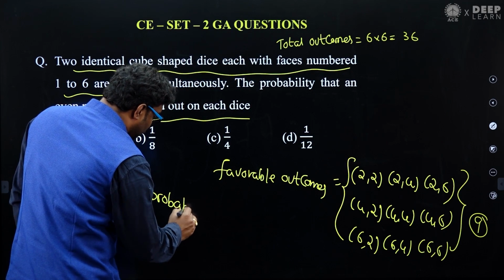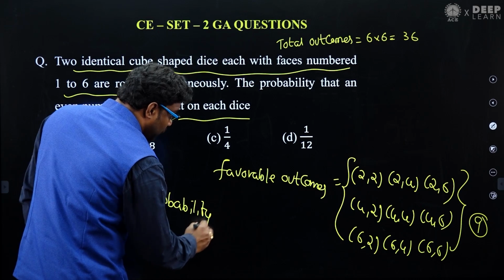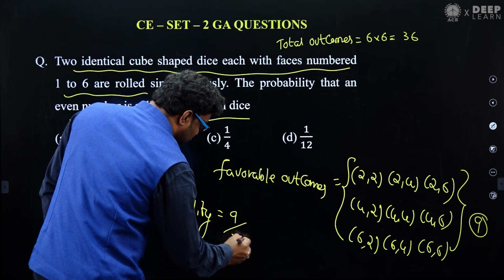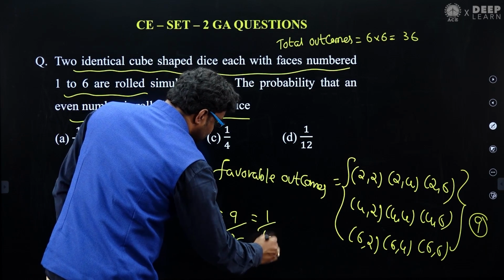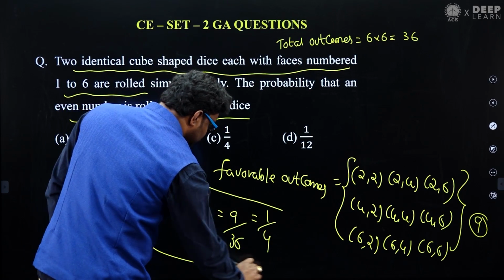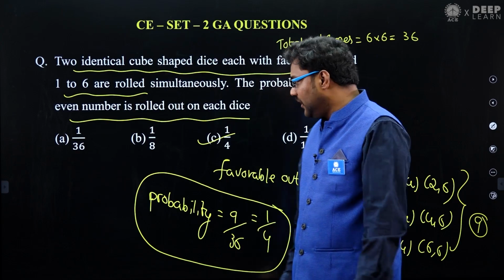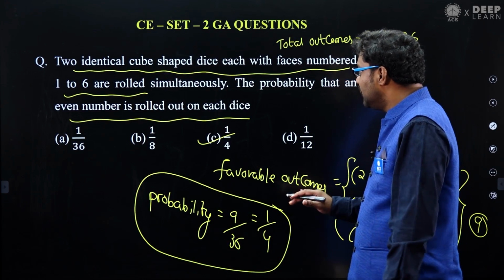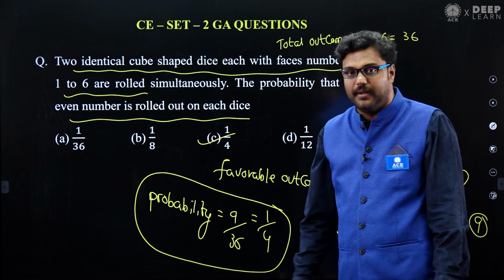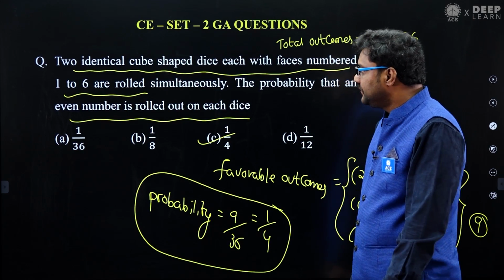Probability is nothing but favorable out of total. Favorable is 9, total is 36. We can say it's nothing but 1 divided by 4. Option C, 1 upon 4. Got it? Favorable is what? Total is what? According to that, we can say 1 divided by 4. Excellent.